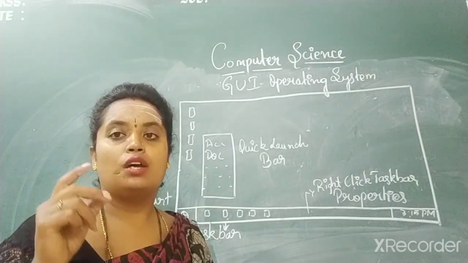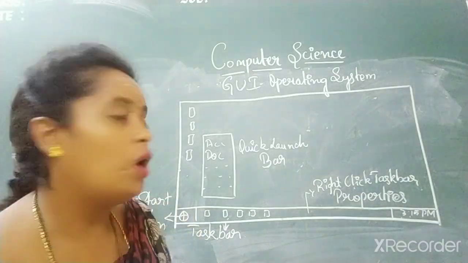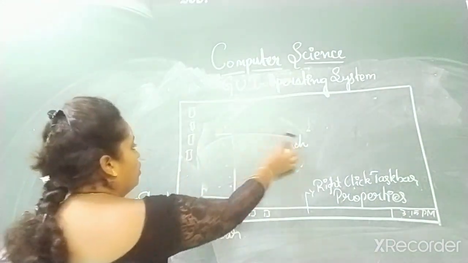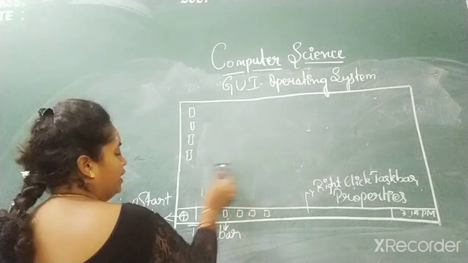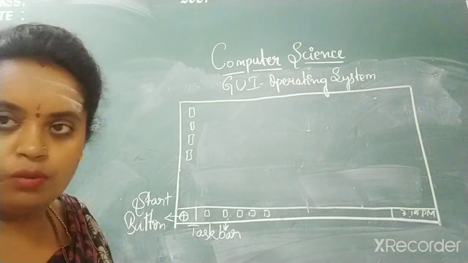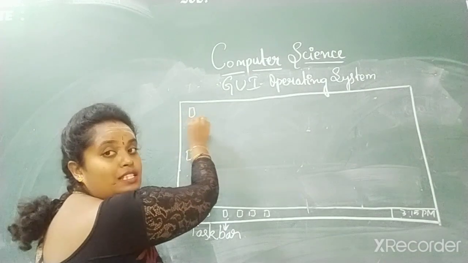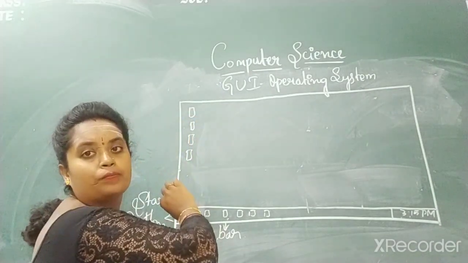What is an icon? Small pictures on the desktop screen are called icons. So these images like My Computer and Recycle Bin, do you remember? Yes.